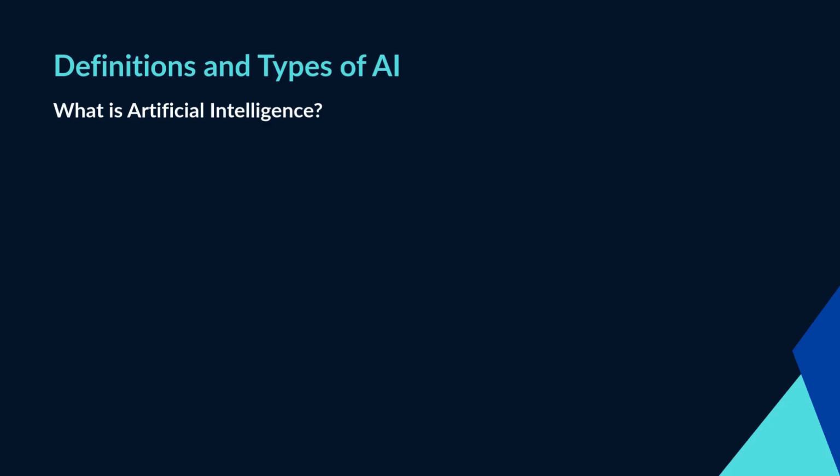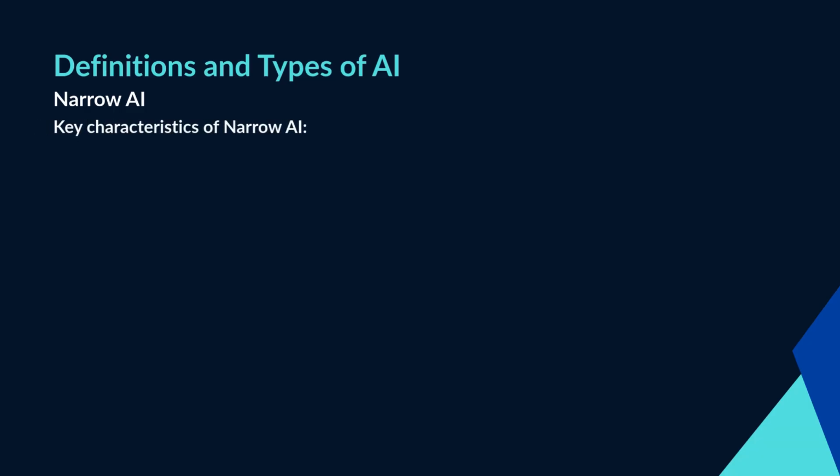The field of AI is usually divided into three main categories: narrow AI, general AI, and superintelligence. Narrow AI, also known as weak AI, is the type of artificial intelligence we see in use today. These systems are designed and trained to perform specific tasks and operate with clearly defined boundaries. Key characteristics of narrow AI are: highly specialized. Narrow AI systems can perform only the tasks they are designed for and cannot operate outside their domain. No true understanding or consciousness. They do not possess self-awareness or general reasoning abilities.